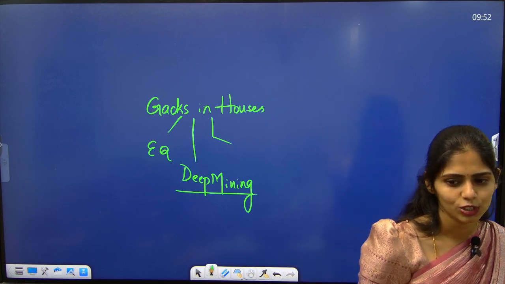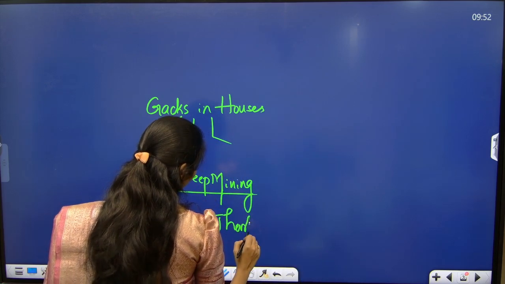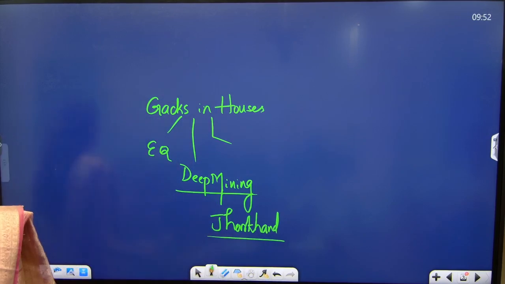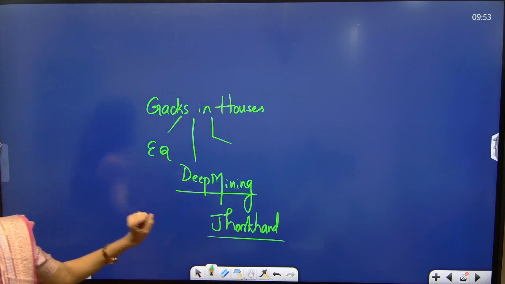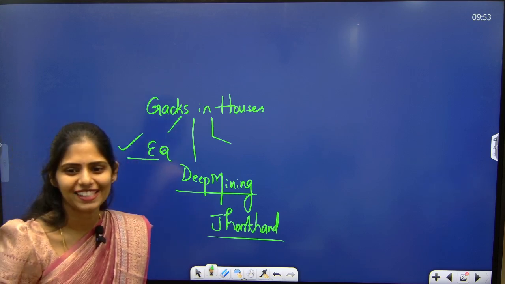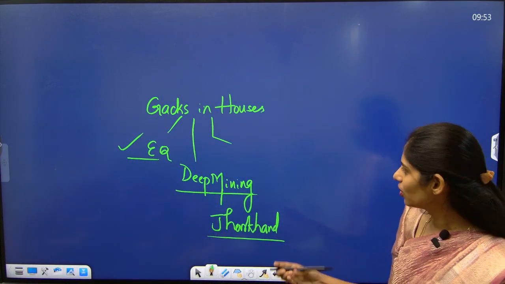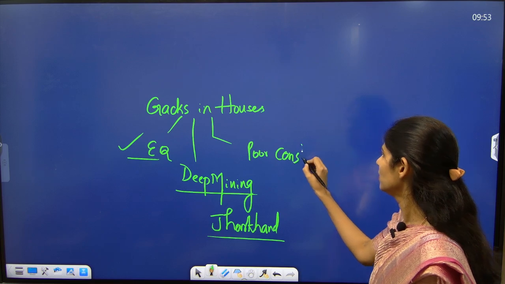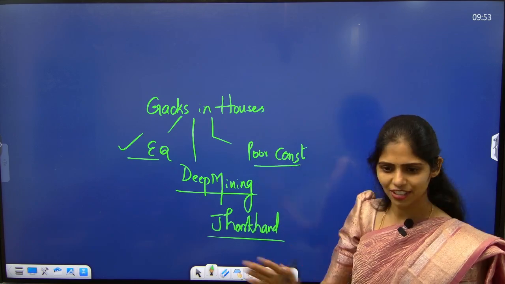Deep mining is causing this, yes, in Jharkhand. Because of the coal mining, where they are going for deep mining, the temperature is very high. Because of that high temperature, cracks are happening in the walls of houses in that region. Apart from that, earthquake is another reason. Tell me some other reasons. Okay, poor quality of construction, earth structure. That comes under construction, everything.